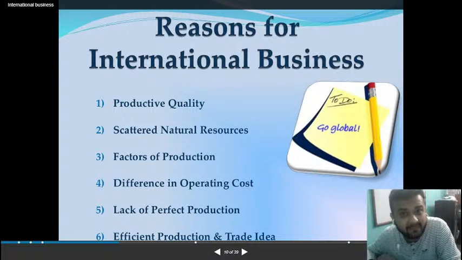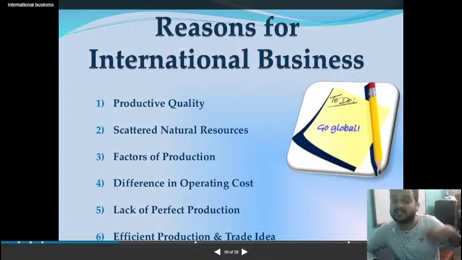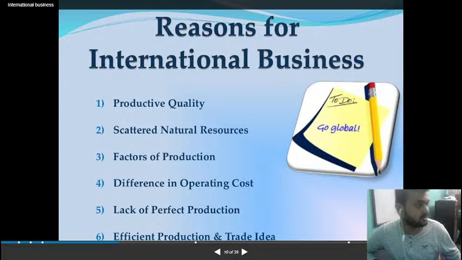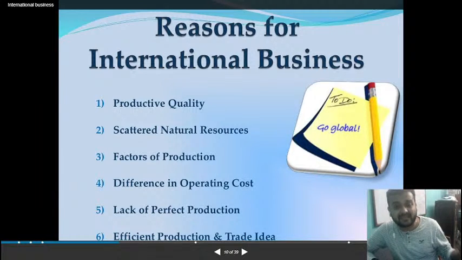The three main factors: land, labor, capital. So in India, what happens? The labor cost is quite low. So that's the reason you find in Dubai or in Chennai, what you find is too much of Indian laborers working over there. Why? Because their charge is quite low. Okay. Difference in operating cost, lack of perfect production. If in India you don't get perfect production, you go for outside products.